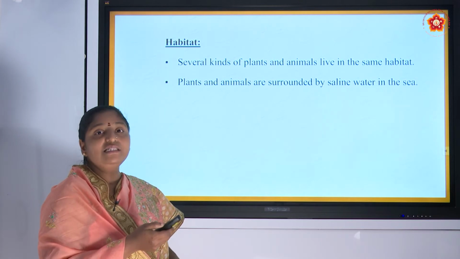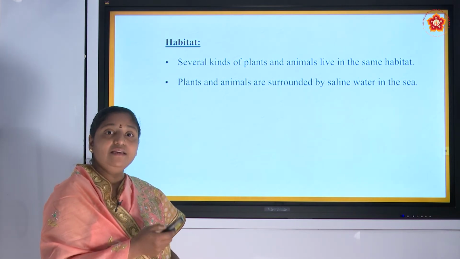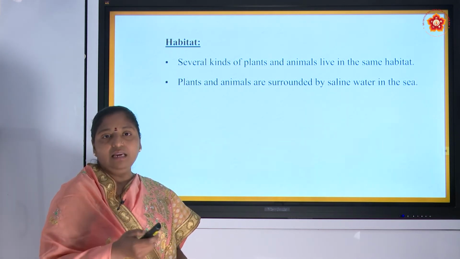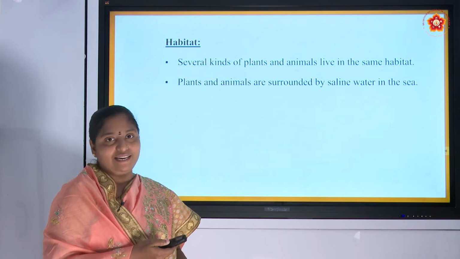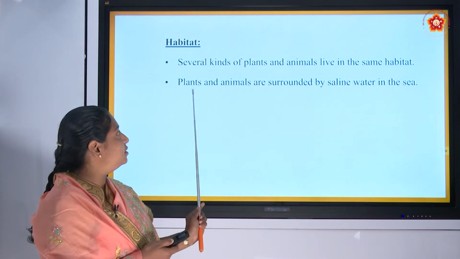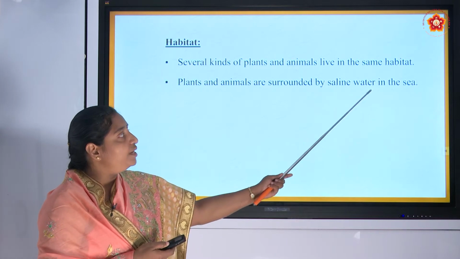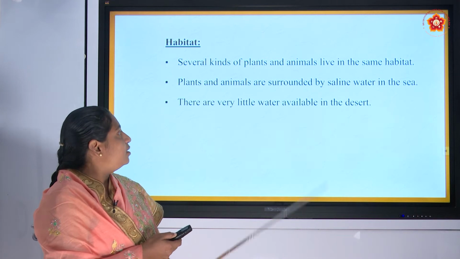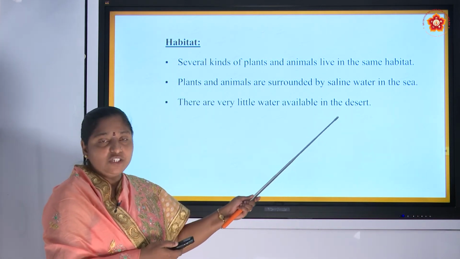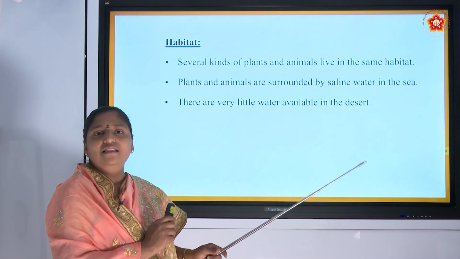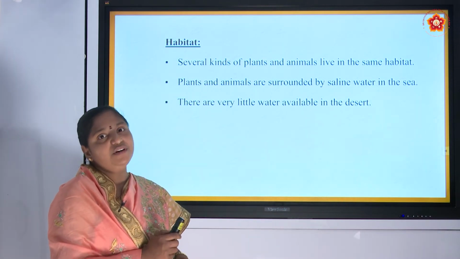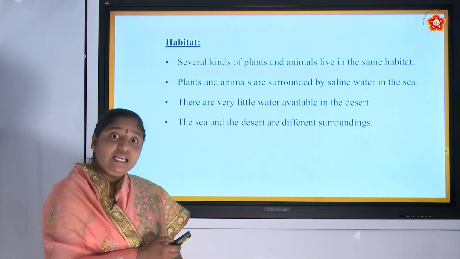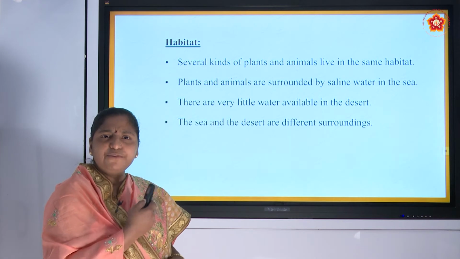Plants and animals are surrounded by saline water in the sea, because in the sea there will be more salt content. And if we see exactly opposite to that, in the deserts there will be a lesser amount of water, and the sea and the desert are different surroundings.